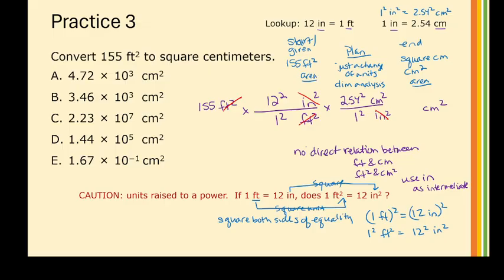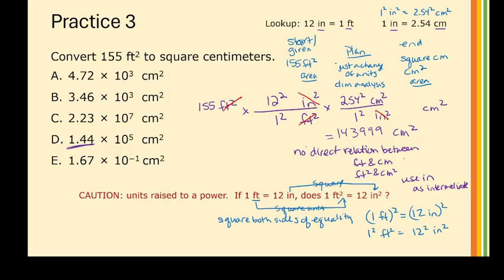1 squared is 1, so I'm going to ignore those, but I'm going to do 155 times 12 squared times 2.54 squared equals 143,999 centimeters squared. And when I look, the only thing that's really close to 1.43 is this.